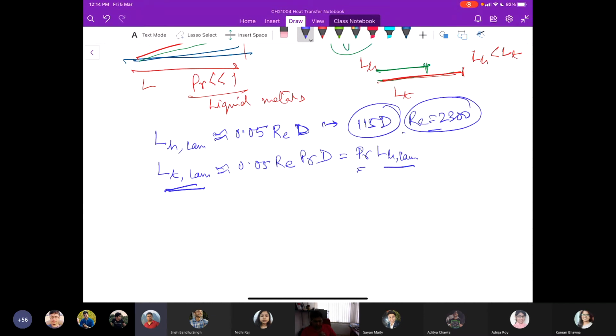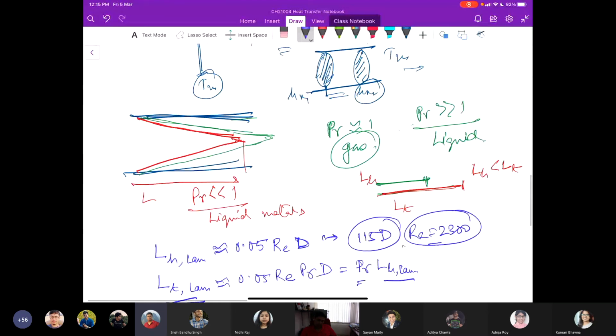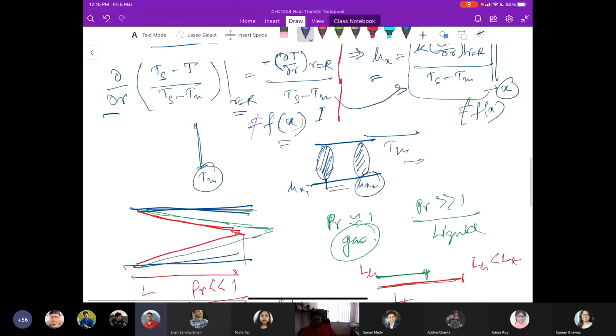So the friction factor and heat transfer coefficient both remain constant in fully developed laminar or turbulent flow. Friction factor and heat transfer coefficient remain constant in fully developed flow because the velocity is not changing, and the normalized temperature profile is not changing either. Normalized temperature means this ratio, remember, is not further changing in the direction of flow.